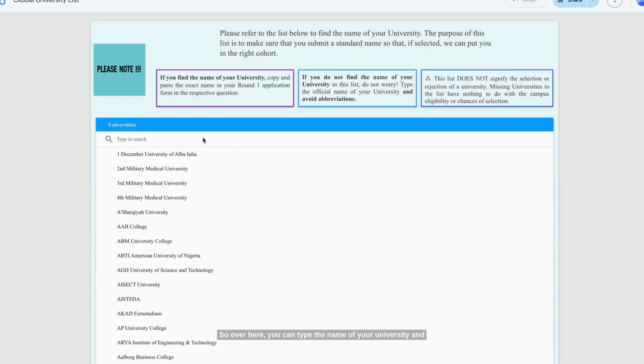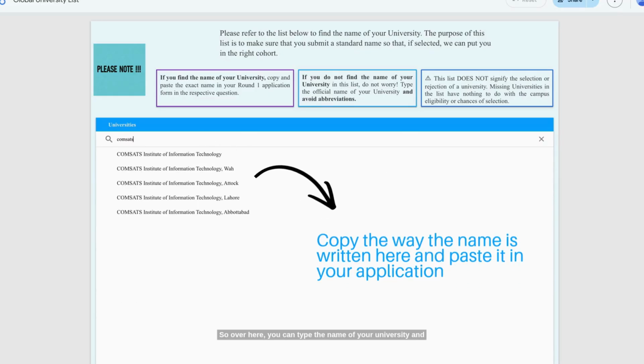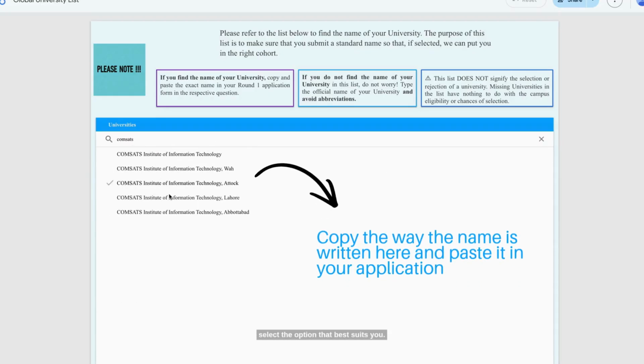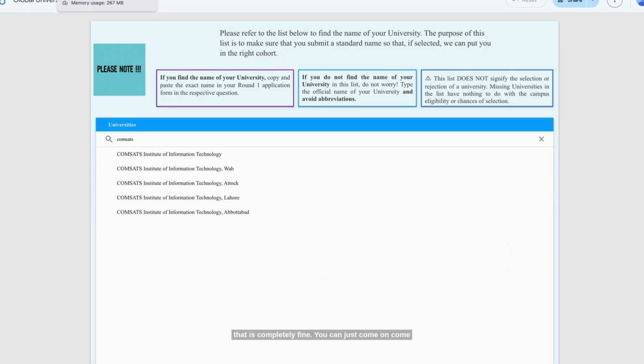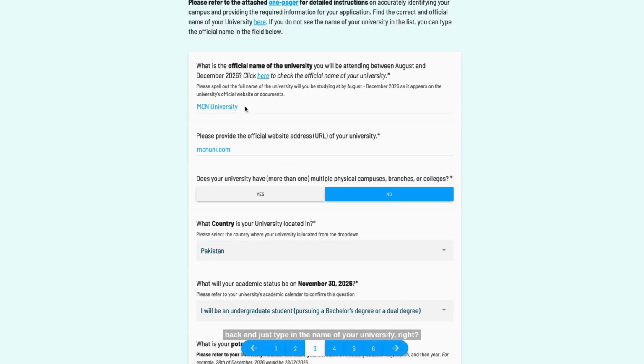So over here, you can type the name of your university and select the option that best suits you. And if you do not find the name of your university here, that is completely fine. You can just come back and type in the name of your university, and then you can provide the link, the official website address to your university's official page.